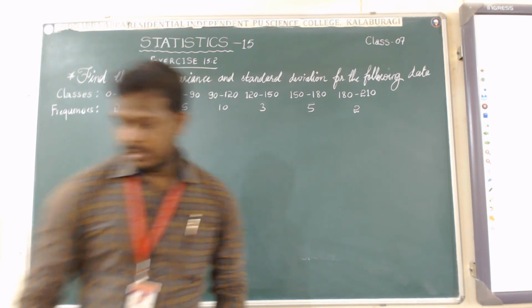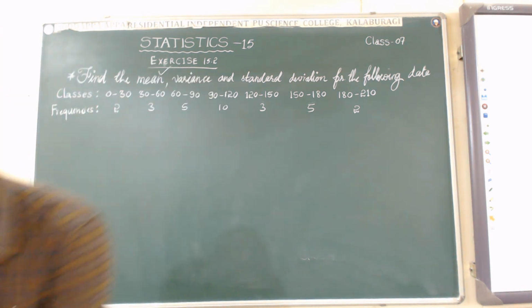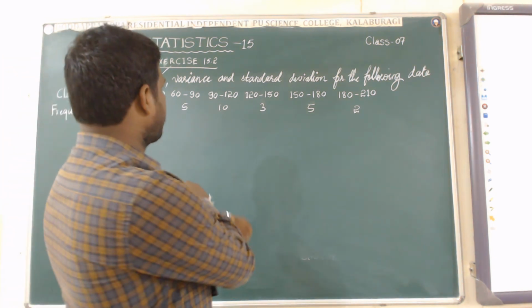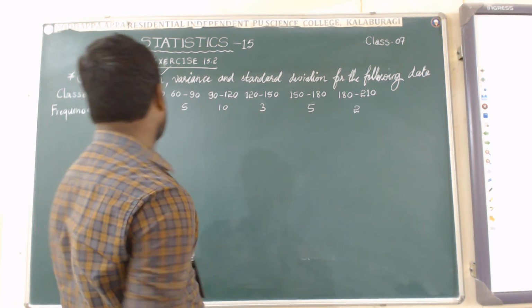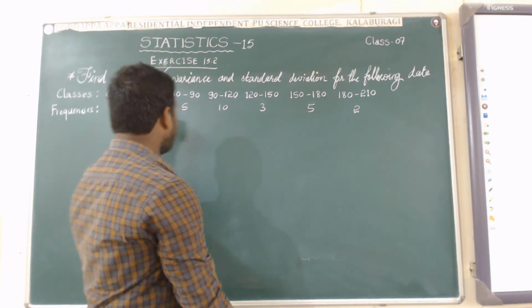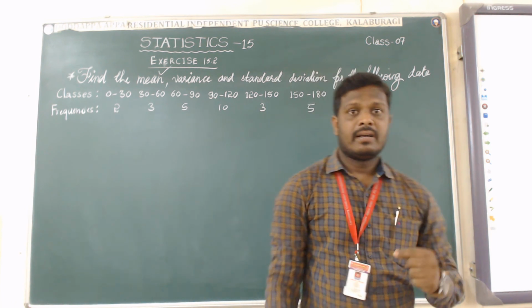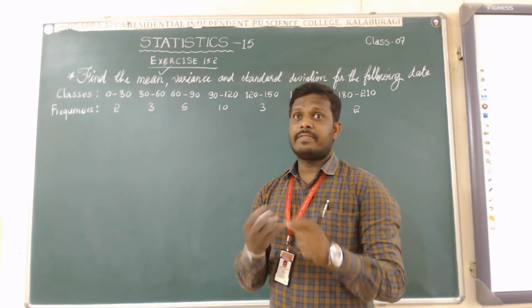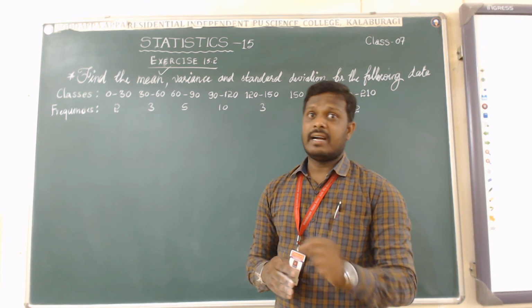Okay. Come to the solution of this one. The given data are in the form of continuous frequency distribution method. What is the difference between discrete and continuous?